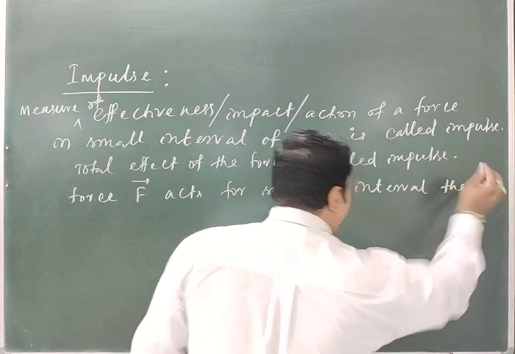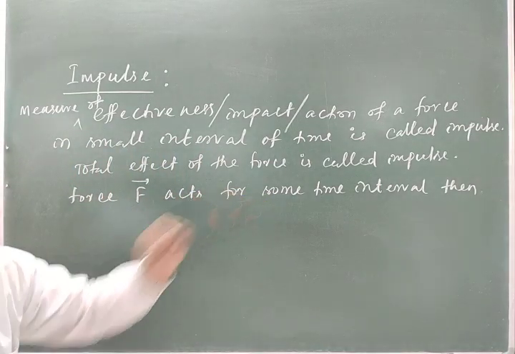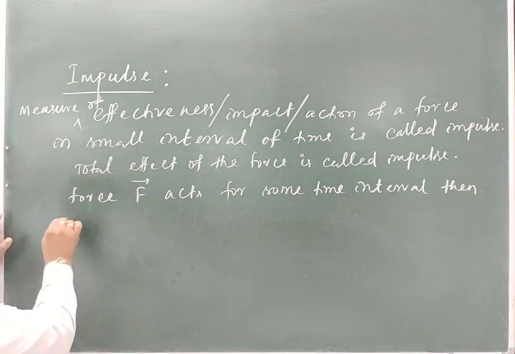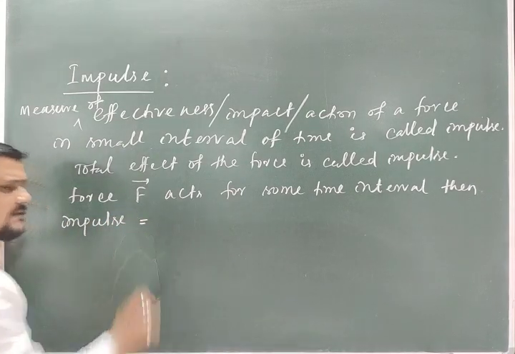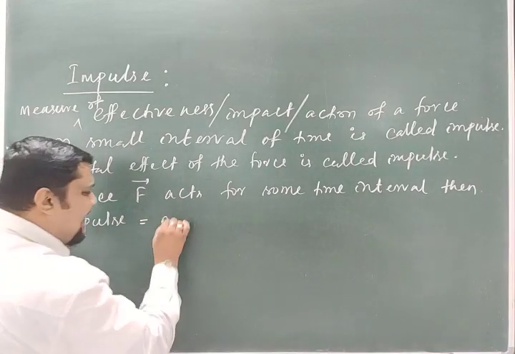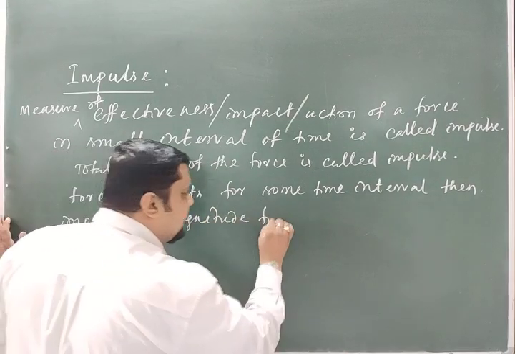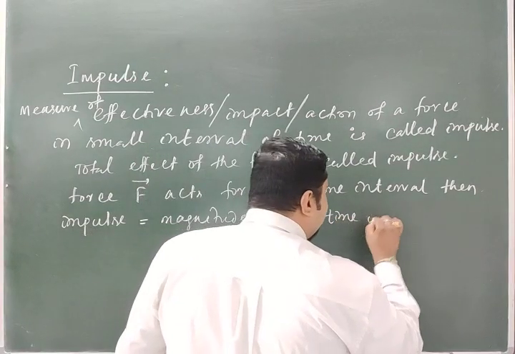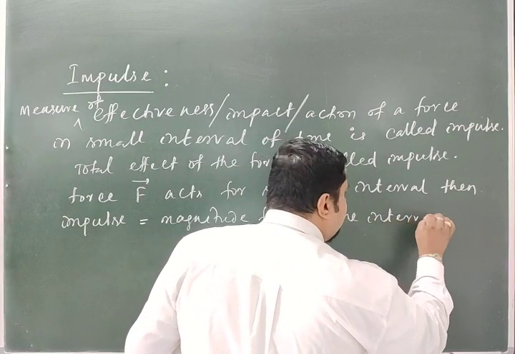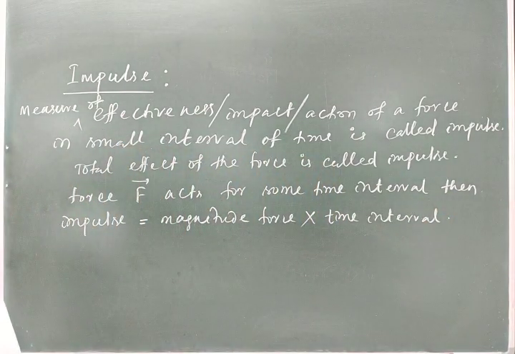Then both are important. A force, its magnitude and the time interval. Then impulse, or you can say impulse of the force, equals the magnitude of the force and for what time interval it acts, multiplied by the time interval. That is the impulse.